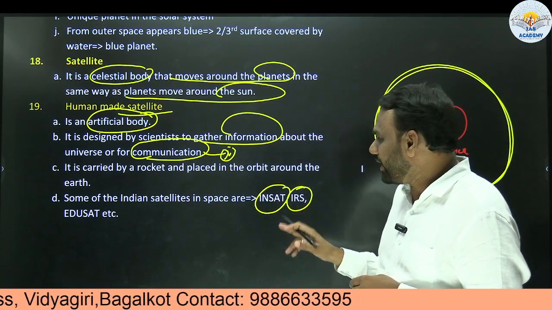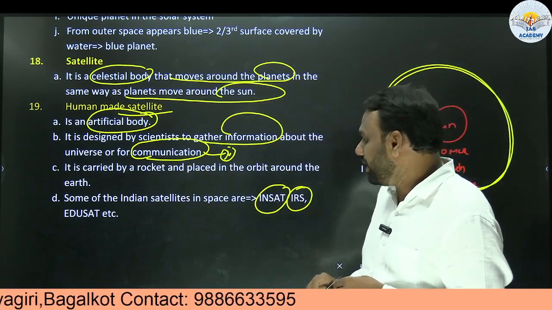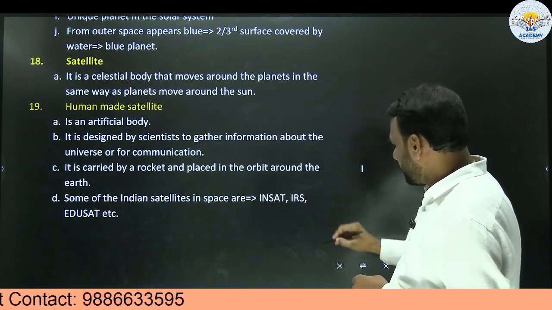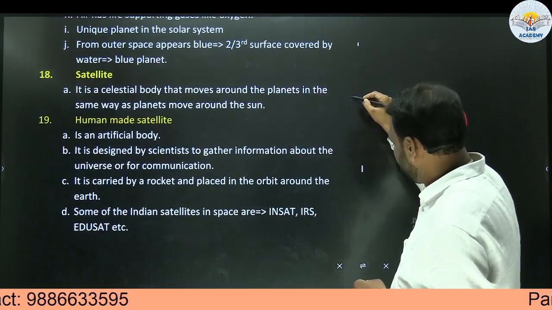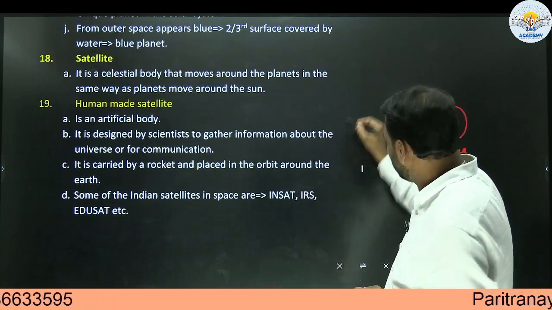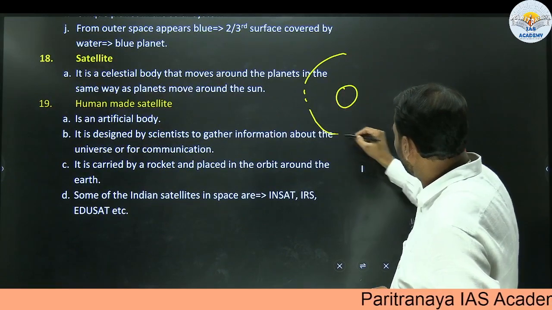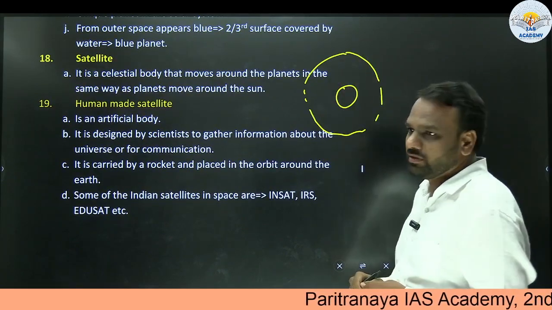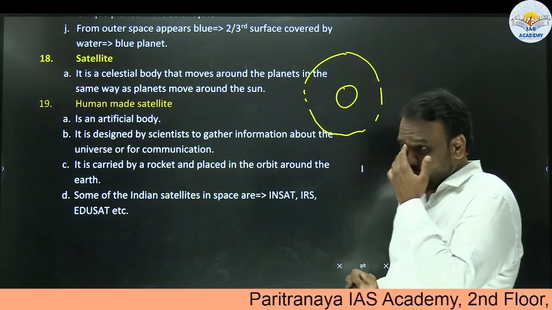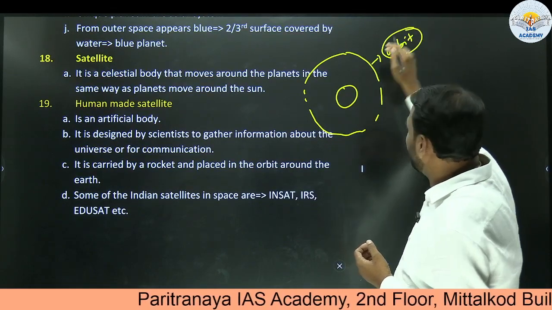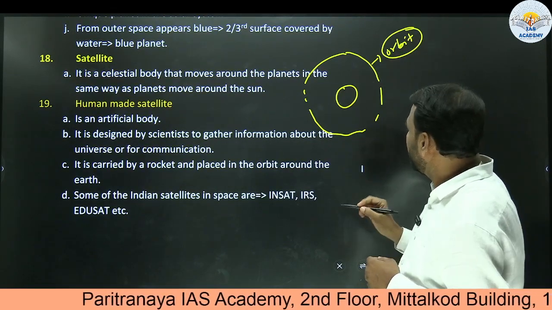Next, it is carried by a rocket and placed in the orbit around the Earth. Now, this is our Earth. Satellites will be moving around the Earth. That is artificial satellites. This path we call the orbit.